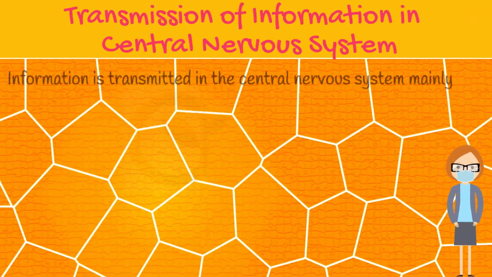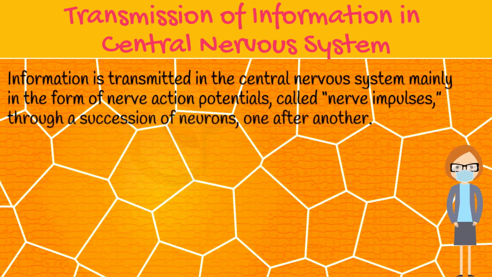How is information transmitted in the central nervous system? Let's study. Information is transmitted in the central nervous system, mainly in the form of nerve action potentials, called simply nerve impulses, through a succession of neurons, one after another.